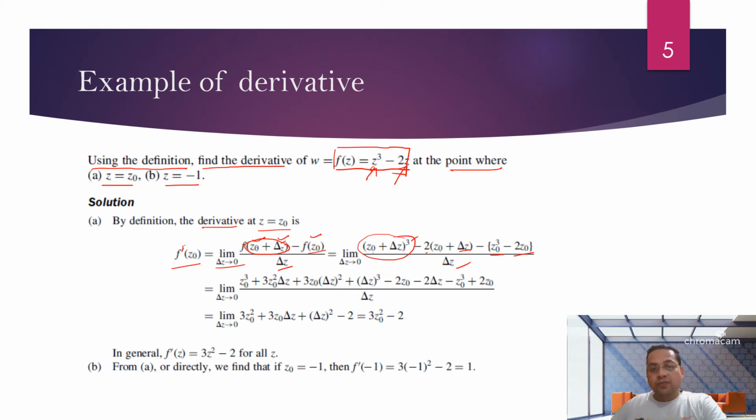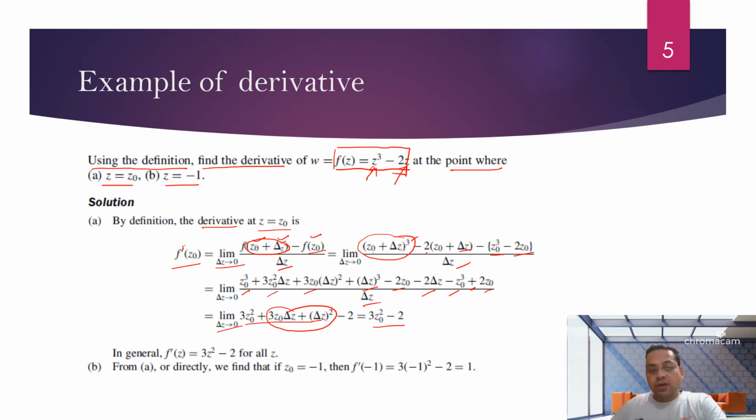Opening the whole cube, we get z0 cube plus 3 z0 square delta z plus 3 z0 delta z square plus delta z cube minus 2 z0 minus 2 delta z minus z0 cube plus 2 z0, upon delta z. Simplifying, as delta z tends to 0, these terms become 0, and we only get 3 z0 square minus 2.